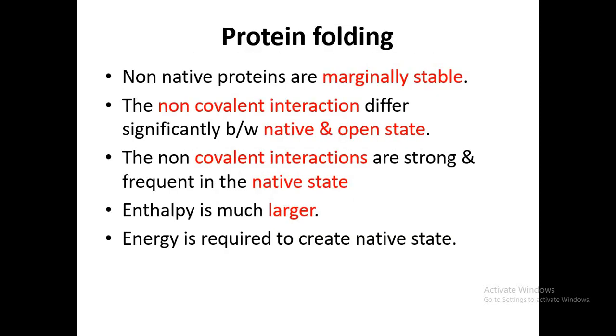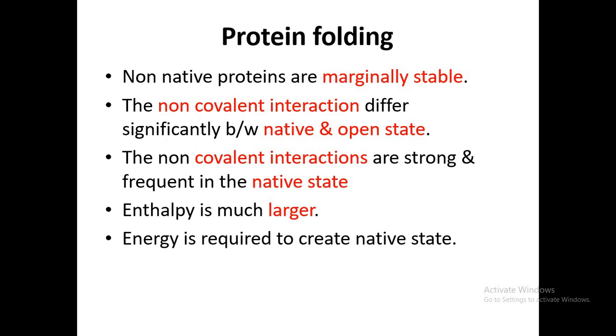We have discussed this point, that all the proteins that are not folded would not be so stable. And one more important question is: what allows a protein to get this native conformation?